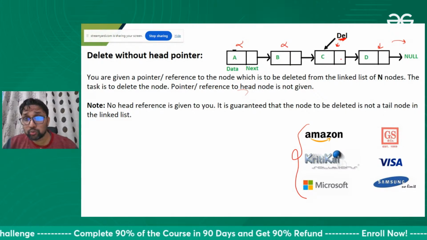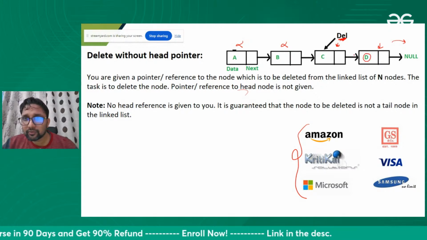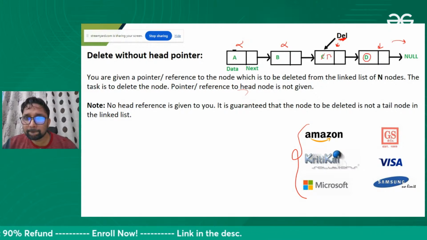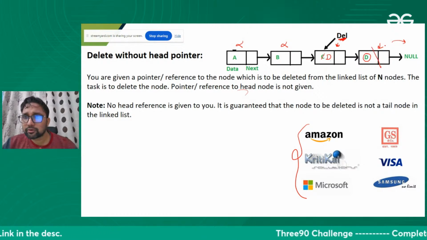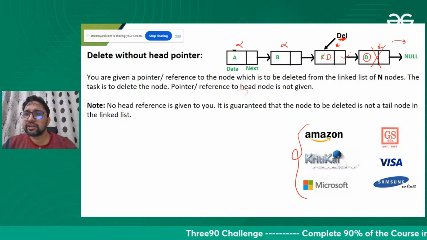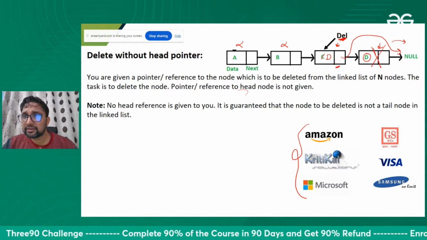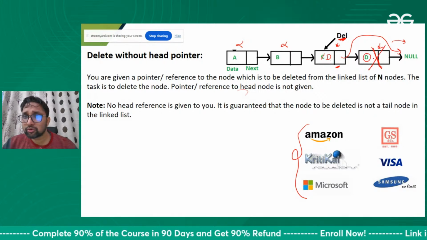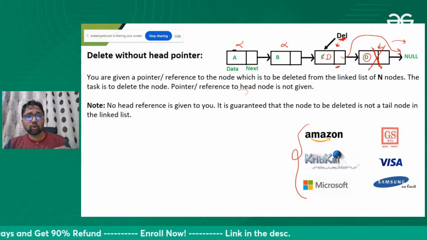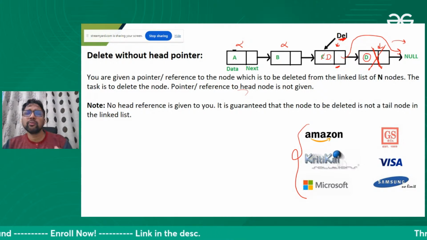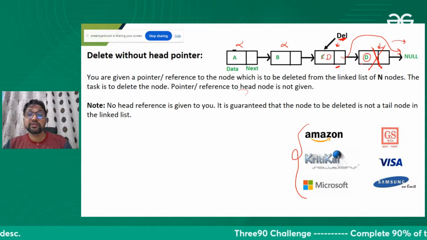What I can do is copy the next node's data over here. Then I can delete that next node. Yes, I can delete it. I just need to attach this node with the node after it. I have the address of this node. I delete the next node, copy the data, and overwrite over it. That's it. Deleting a node. What do you mean by deleting a node? Deleting a node means deleting the data.